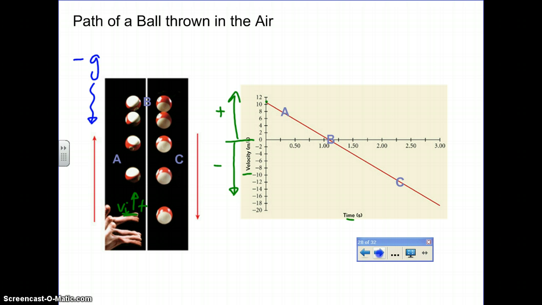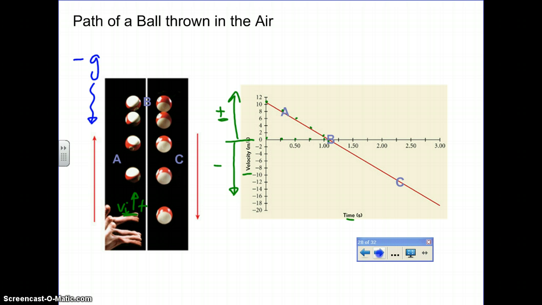As we look at the graph, we can see that it goes at a certain point. When it first started at time 0, it was about 11 meters per second. And here we can see by 0.25 it appears to be closer to 8. And here we can see that after half a second it appears to be closer to 6 meters per second. But still positive, still moving up, but slowing down. And here we can see after 0.75 seconds, it's closer to maybe about 4 meters per second. And after 1 second, it practically has no velocity at all.